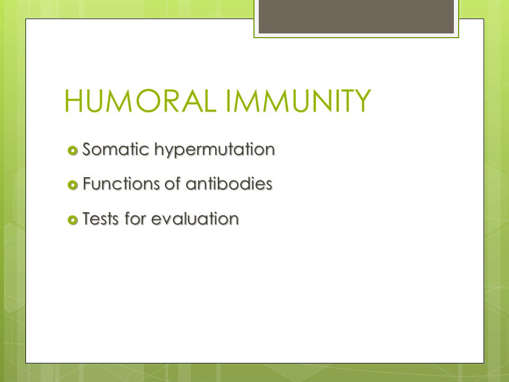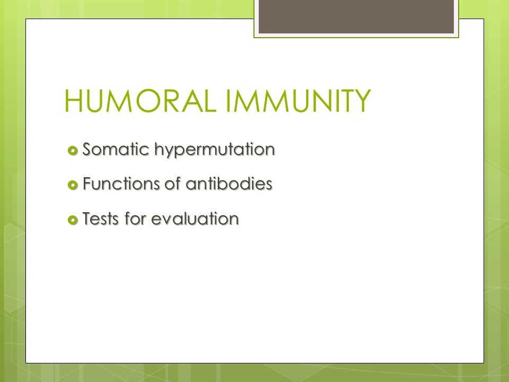The second important term related to somatic hypermutation is affinity maturation. So what happens in affinity maturation? A few mutations result in the insertion of some different amino acids in the hypervariable region, and these different amino acids result in better antigen-antibody binding.